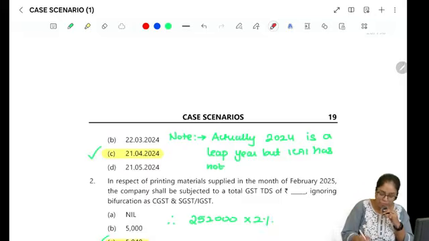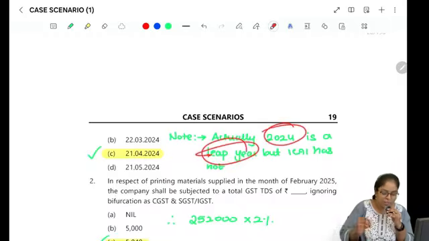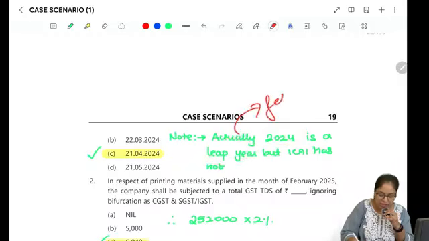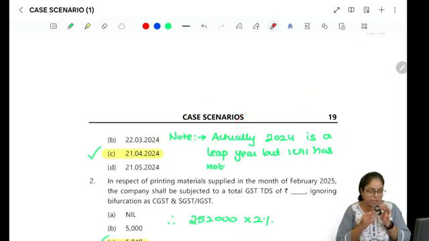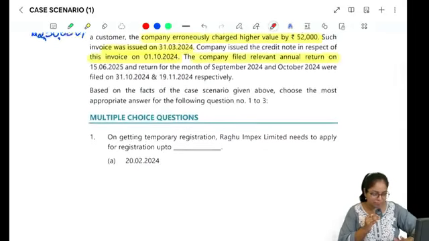But here the only problem is, some students ask me this doubt. 2024, yes, it's a leap year, okay, but the institute has not considered the same. They considered Feb has only 28 days and they have calculated it. So until they mention it to you specifically in the exam, you can also calculate in the same manner, right?